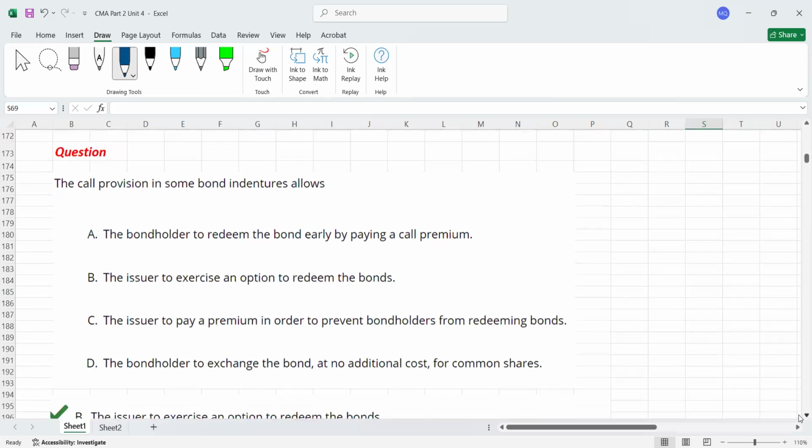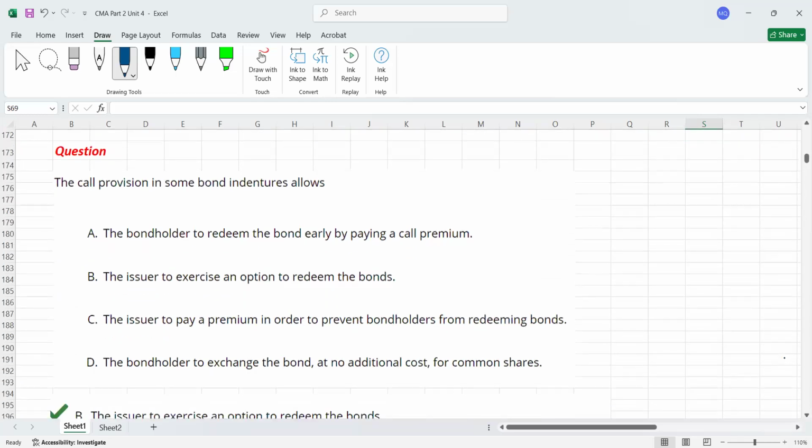So we got a question here. If you just go through, the question is about the call provision. A call provision in some bond indentures. Indenture, do you remember? Contract, agreement, the paper in which terms and conditions are written. That's your contract, also called indenture. Call provision allows, not the bondholder, but the company, the issuer, to redeem the bonds early by paying a call premium.